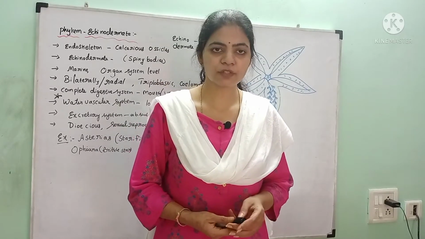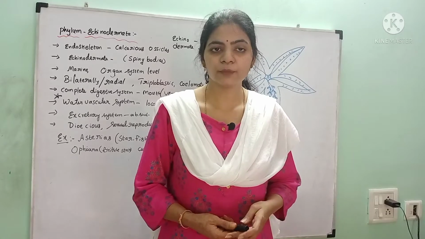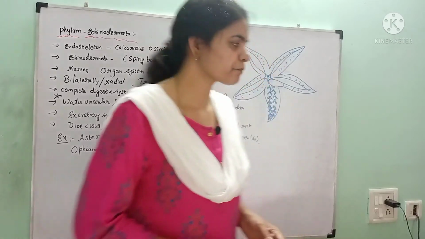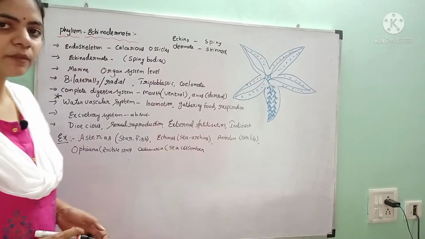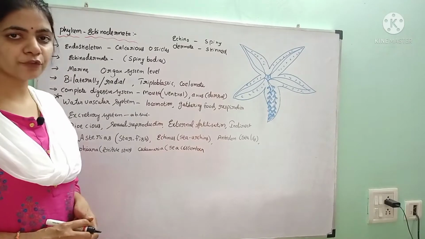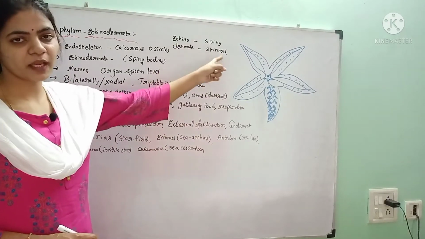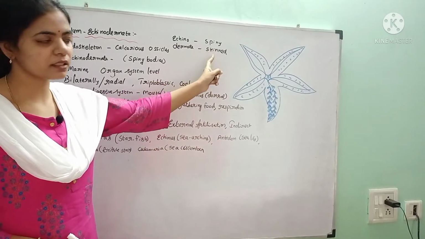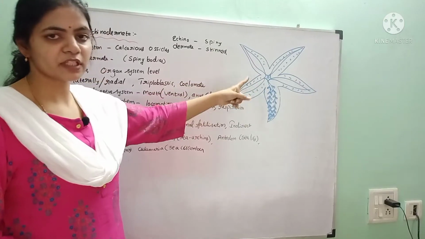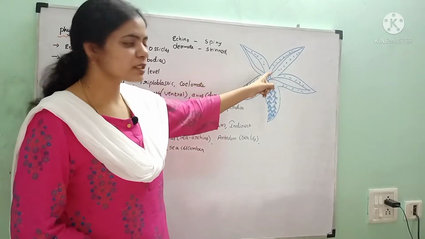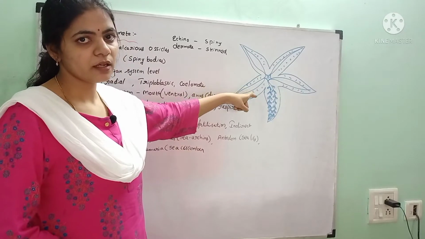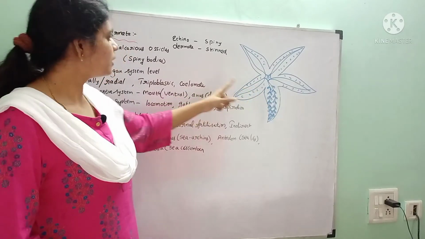In this video, we are going to study another phylum, that is Echinodermata. Here, the term Echinodermata consists of two words. Echino means spiny, dermata means skinned. We see the structure of a starfish. The outer surface is very rough and spiny and gives a porky nature.